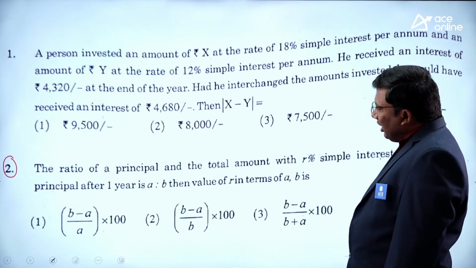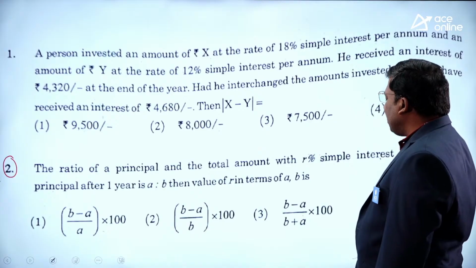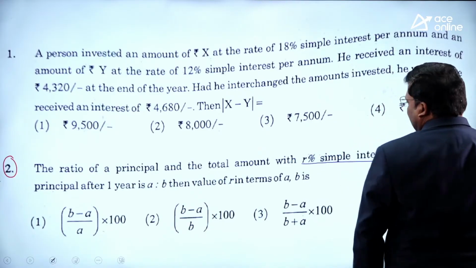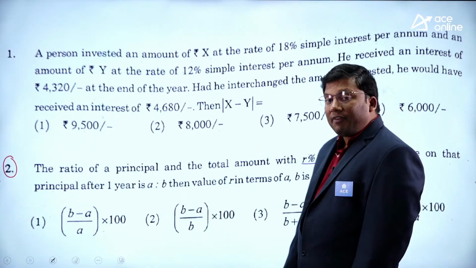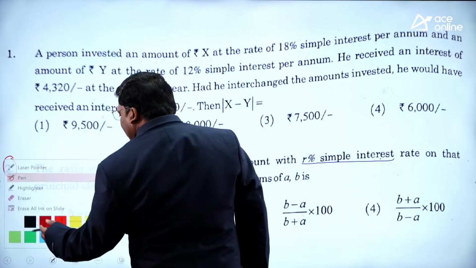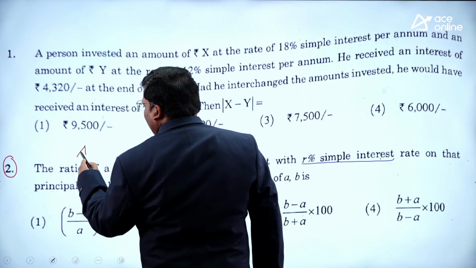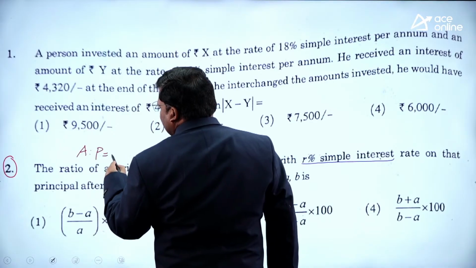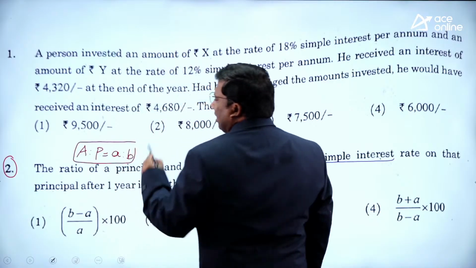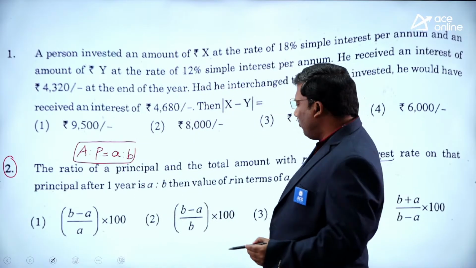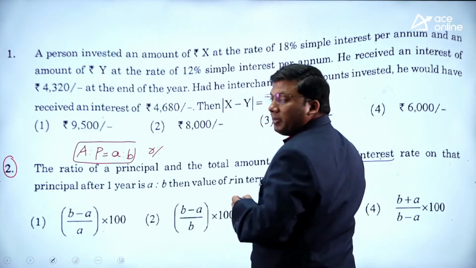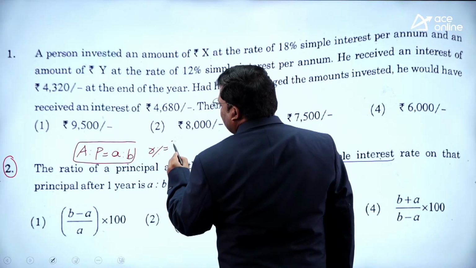Second question: the ratio of a principal and the total amount at R percentage simple interest on that principal after 1 year is A is to B. Amount is to principal is given by A is to B. What is he asking? What is R percentage?